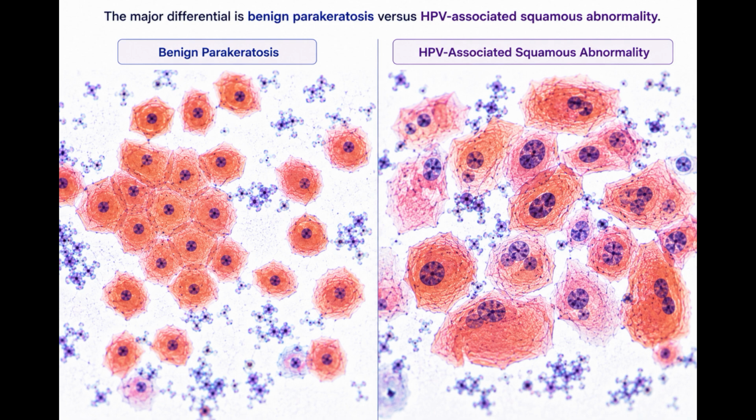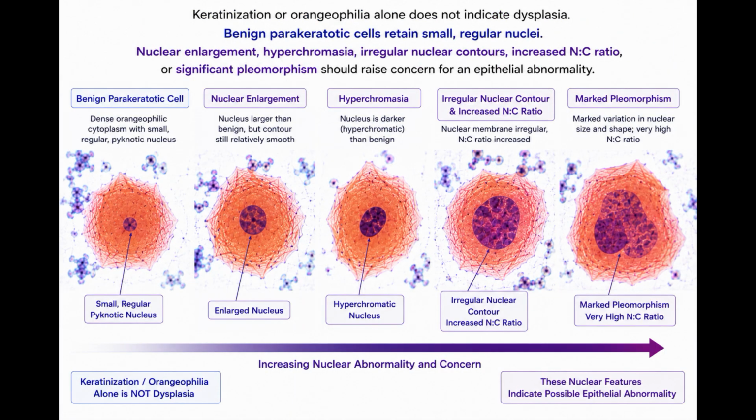The major differential is benign parakeratosis versus HPV-associated squamous abnormality. Keratinization or orangeophilia alone does not indicate dysplasia. Benign parakeratotic cells retain small, regular nuclei. Nuclear enlargement, hyperchromasia, irregular nuclear contours, increased N:C ratio, or significant pleomorphism should raise concern for an epithelial abnormality.